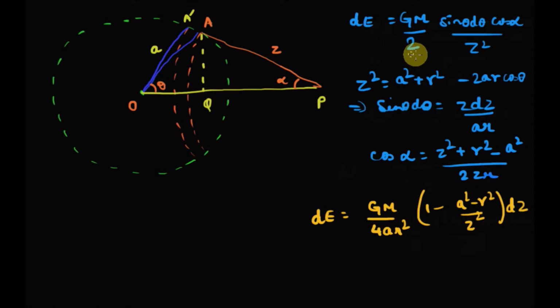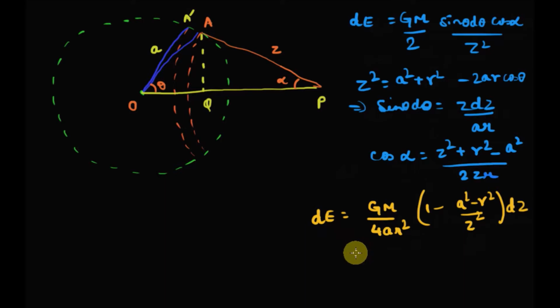So now once we have this equation of dE in terms of theta, alpha and Z square, we want this equation to be in terms of Z only. So let's replace theta and alpha with Z. Just follow these mathematical steps. If we do so, we get dE is equal to Gm by 4 AR square into this term.